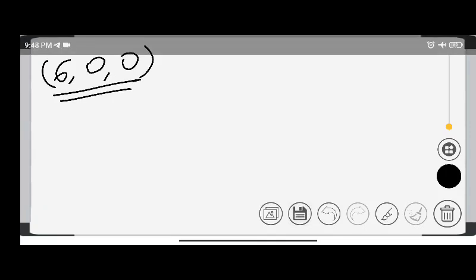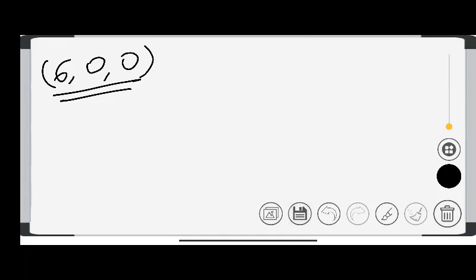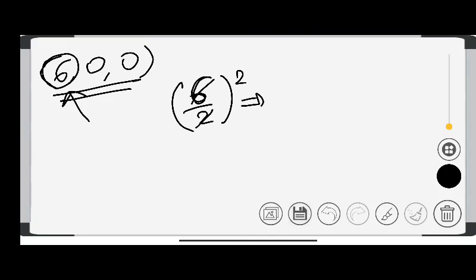Another example, let's take 6. I don't know what this is. I found this is the smallest number, so I used here 6 upon 2 the whole square. I found 3 squared, 9.